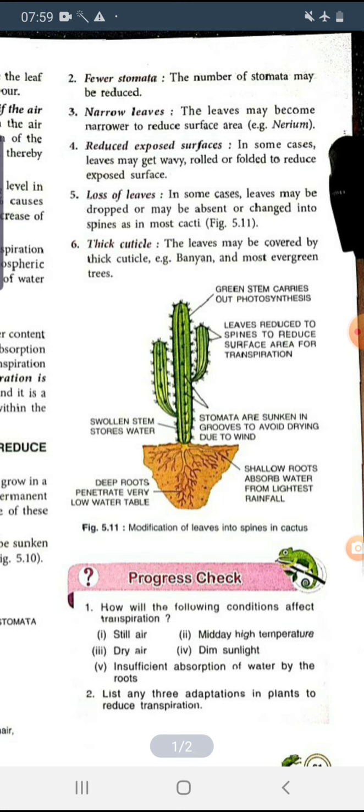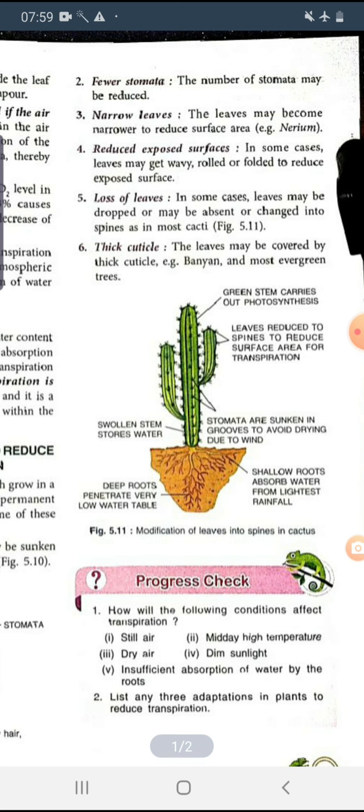Next is the reduced exposed surface. If the surface area of the leaves reduces or the leaves become wavy or rolled or folded, what will happen? It reduces the exposed surface area, and if there is a reduced exposed surface area, then obviously transpiration will reduce. Next, loss of leaves. In some cases, leaves may be dropped or absent or changed into spines, as we can see in the case of cactus.